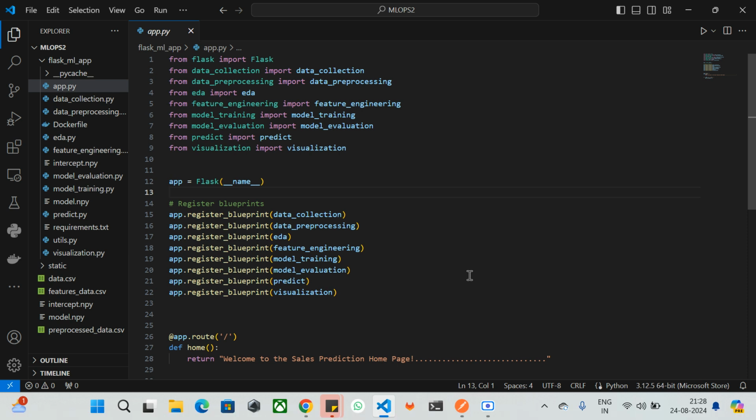So Flask is a web framework that we can use to build web applications in Python. Here I have integrated the web application with the machine learning model. And if you see here, we have been importing a few libraries such as pandas and numpy. Both are used for data manipulation and numerical operations.